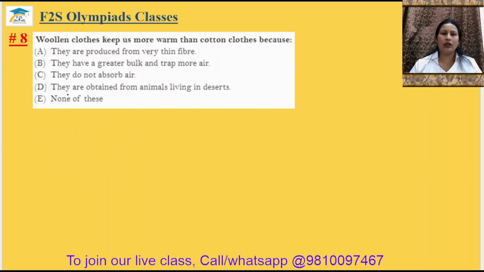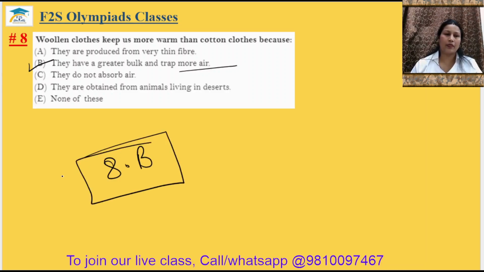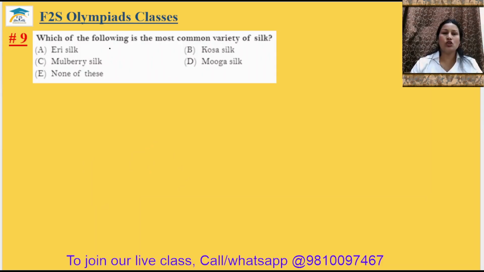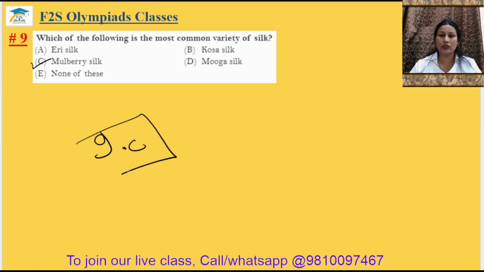Question number 8. Woolen clothes keep us warmer than cotton clothes. Why? The woolen clothes can keep us warm because they have greater bulk and trap more air. Okay, option B will be the answer. The 8th answer is option B. Question number 9. Which of the following is the most common variety of silk? The most common variety of silk is the mulberry silk. The 9th answer is option C.